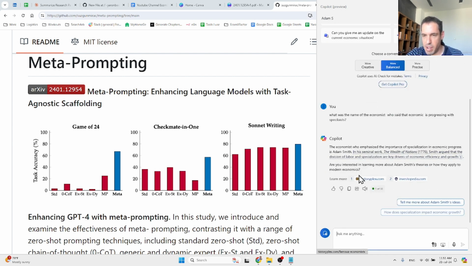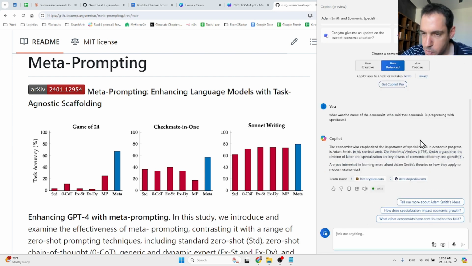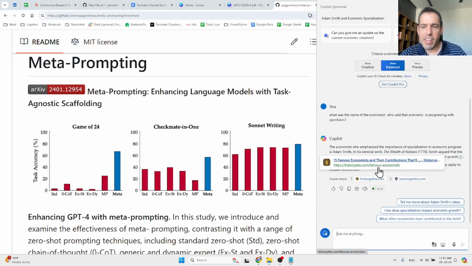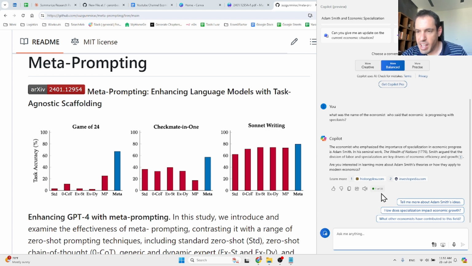Okay, the economist who emphasized the importance of specialization in economic progress is Adam Smith. Yeah, he talked about it in The Wealth of Nations, and he argues that the division of labor and specializations are key drivers of economic efficiency and growth. Okay, can you elaborate? This is important, so let's dive deep into this. Can you elaborate? Why is it key?